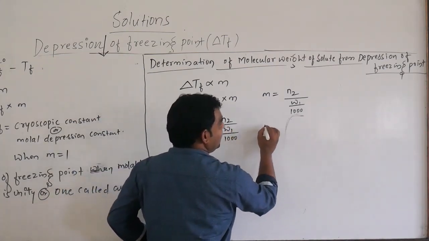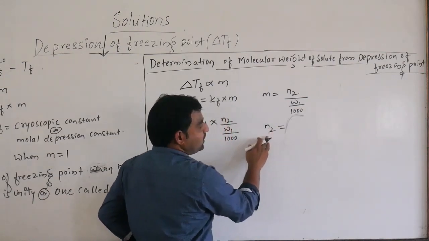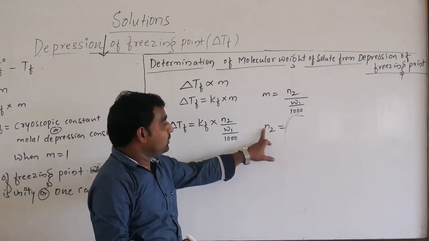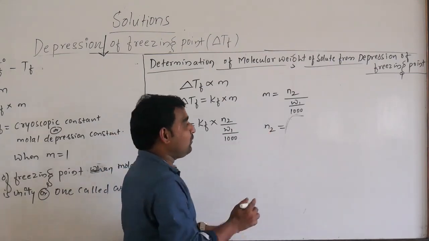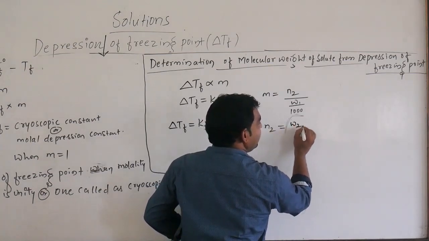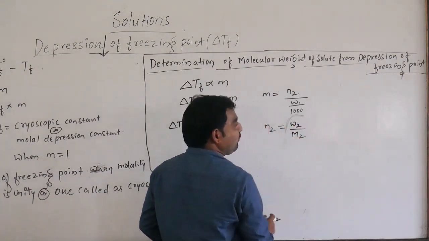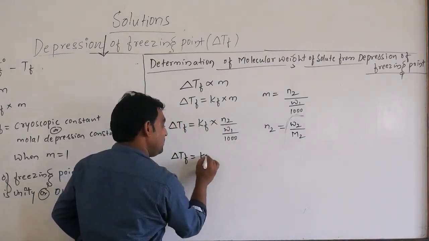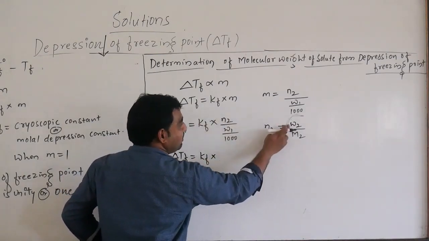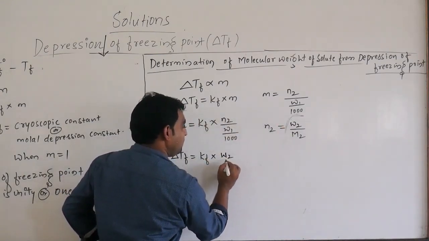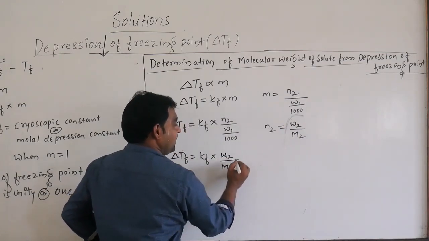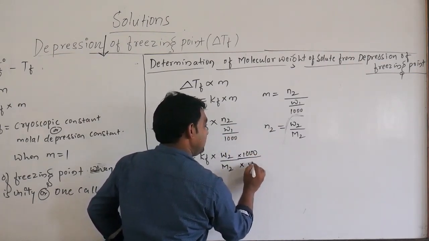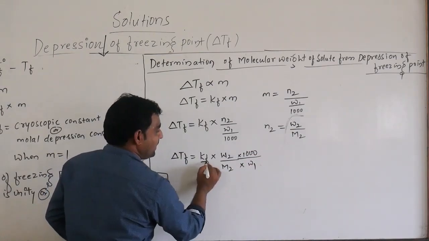Now N2 means the number of moles of solute, with regard to the solute, while 1 is the solvent. The number of moles of solute is equal to weight divided by molar mass of solute. So in the formula, delta TF is equal to KF into N2, meaning W2 divided by M2, into 1000 divided by W1.